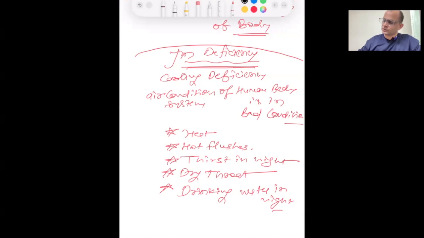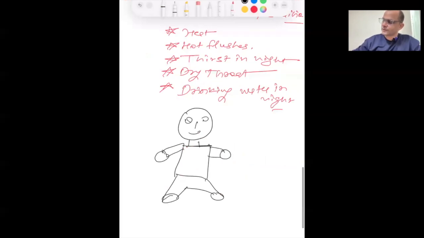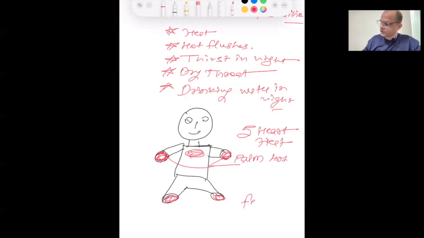So we already know the signs of the yin deficiency, there are many signs. Like one sign is five heart heat. Five heart heat means both palms are hot, both feet are hot, and the chest is hot.